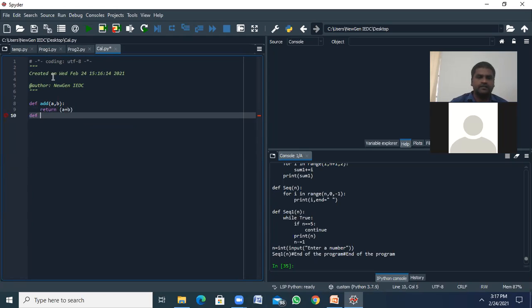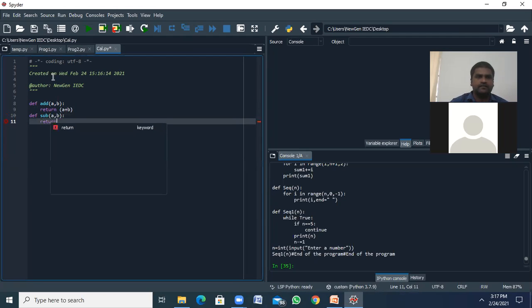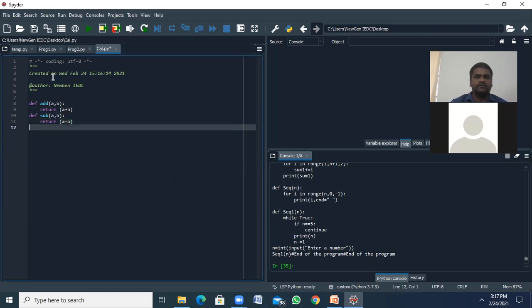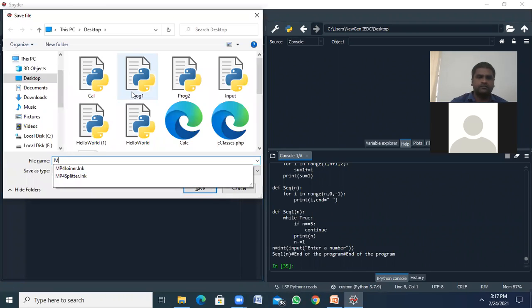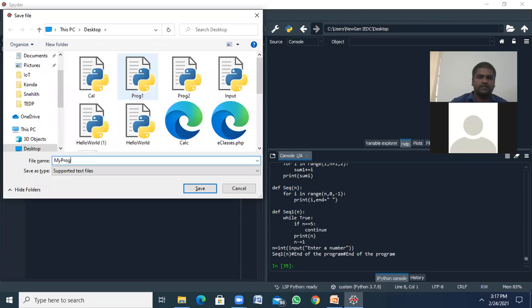def subtraction of a comma b, return a minus b. Okay, and next we are going to create a new program, that is myprog.py.